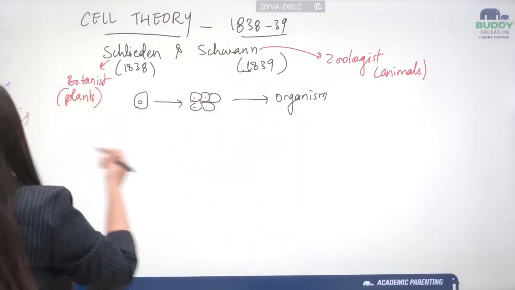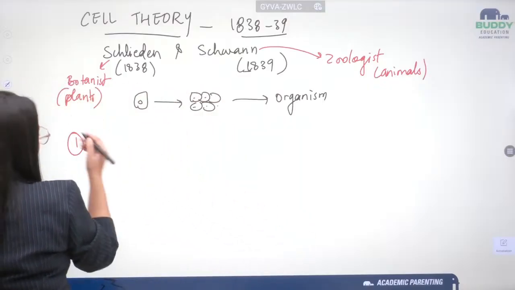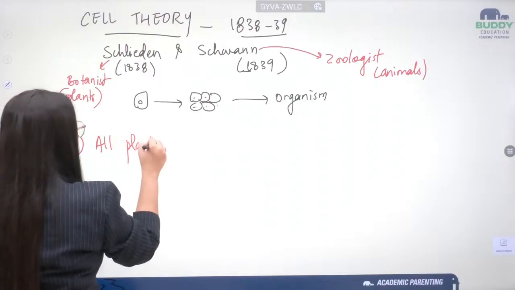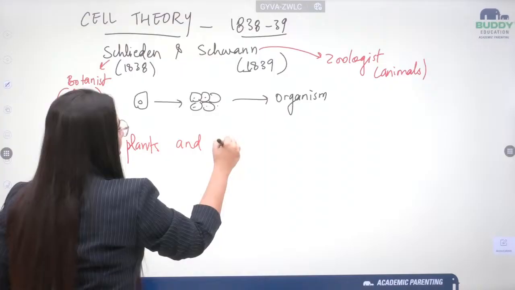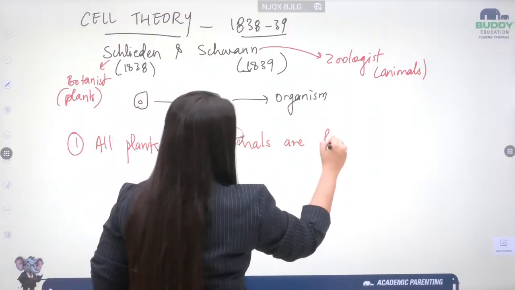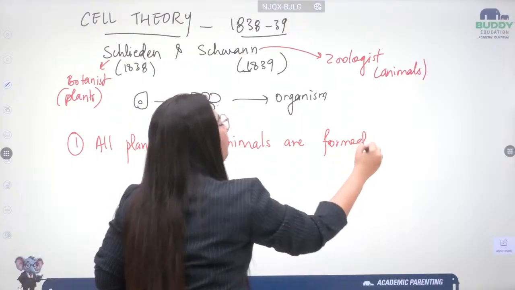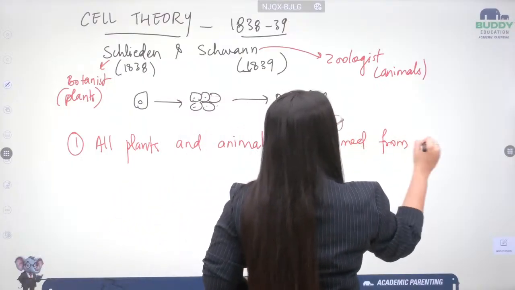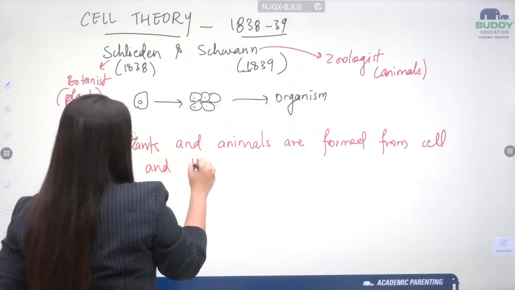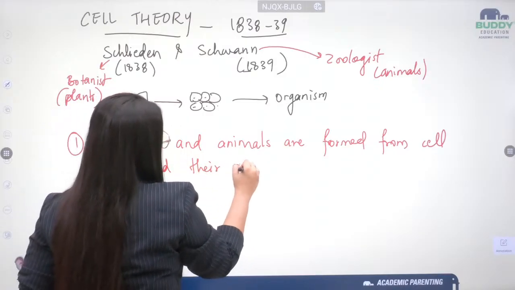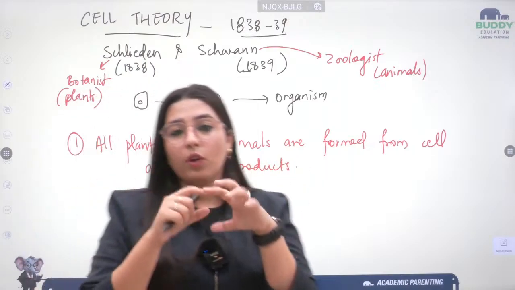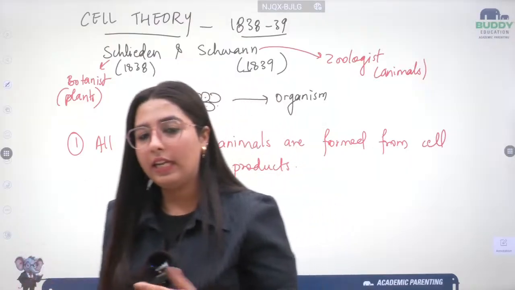So they gave us the first point of our cell theory: all plants and animals are formed from cells and their products. This was the pointer given by Schleiden and Schwann.